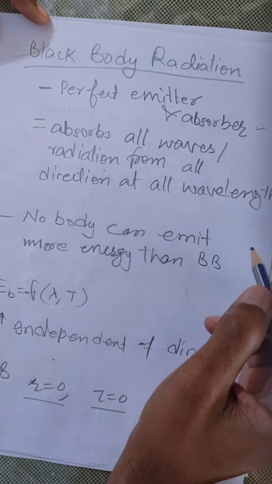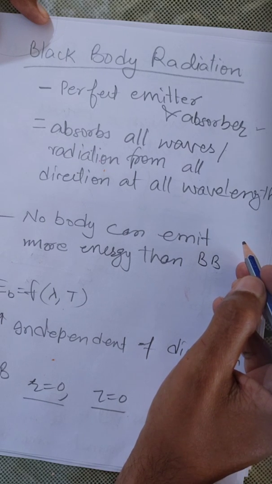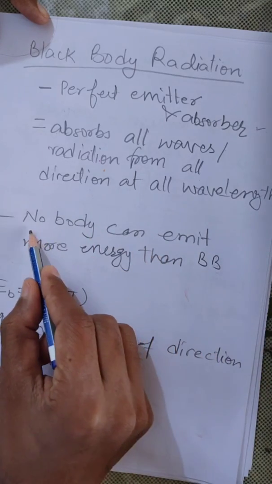Second important point about the black body is that at a specified temperature and wavelength, nobody can emit more radiation than a black body.